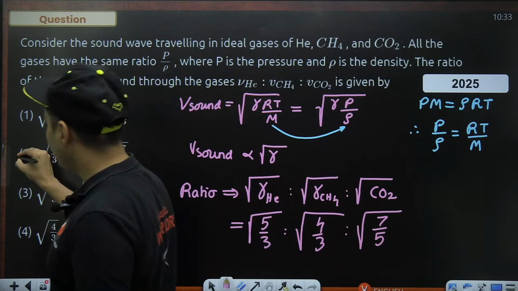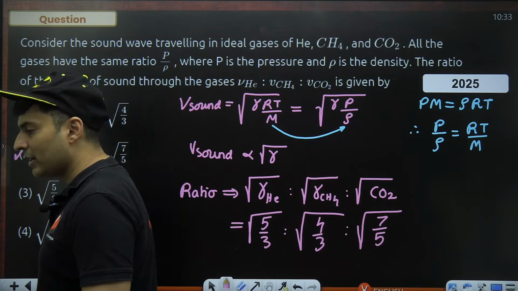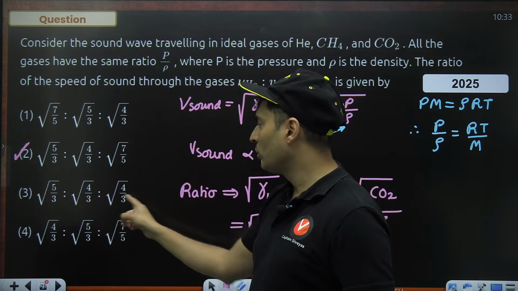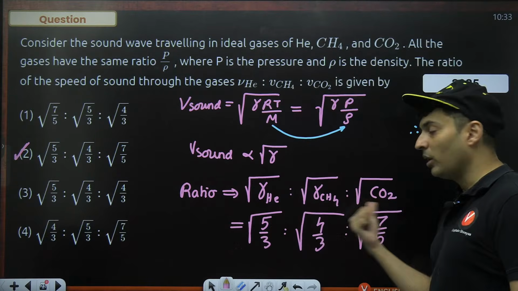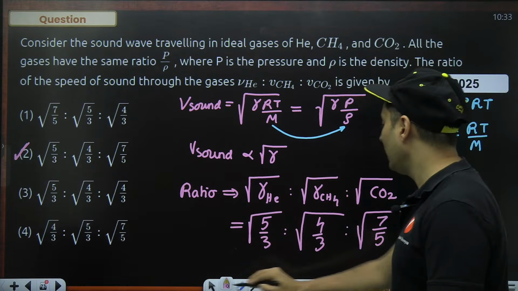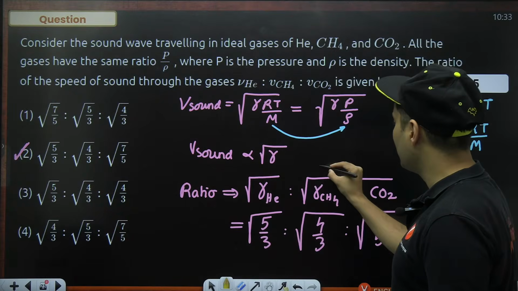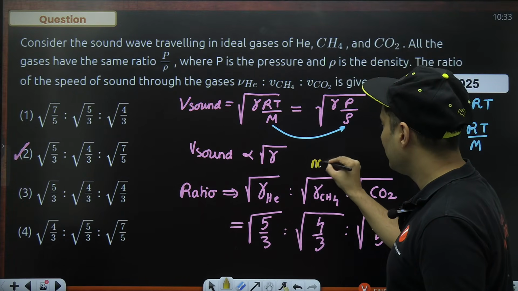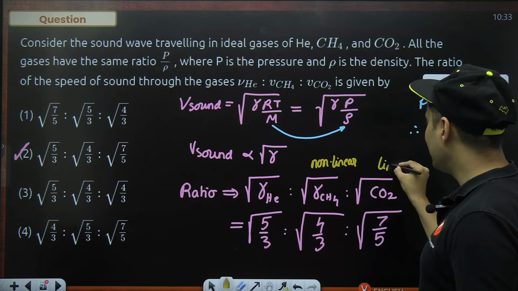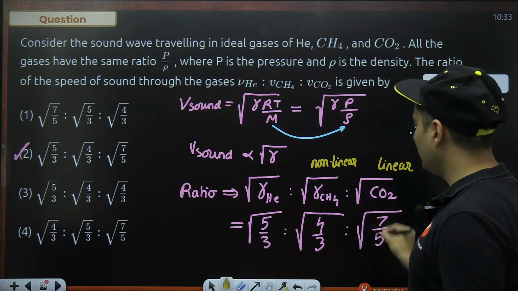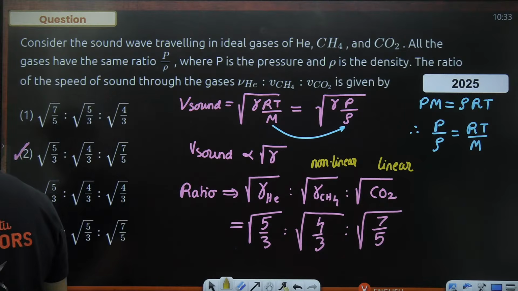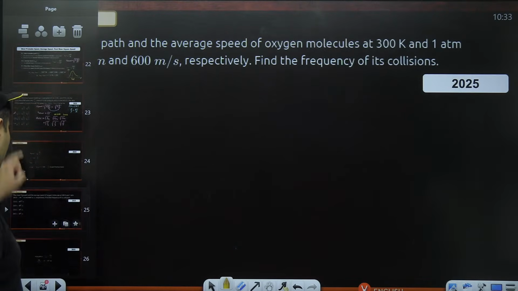It is there as option number 2. Very good. Not the third option. Many of you got confused. You guys thought both of them are the same. Yes, they both are polyatomic, but this is non-linear, this is linear. That is the big difference. A lot of students made that mistake. This is non-linear, whereas carbon dioxide is a linear molecule, so it has different degrees of freedom. That is the catch in this problem. Many students make it. That's why it's a PYQ.